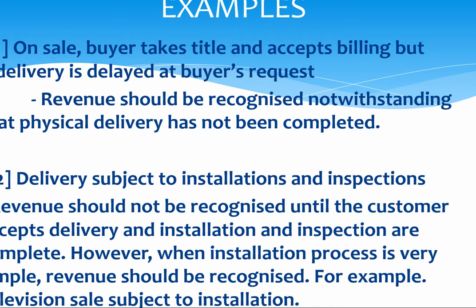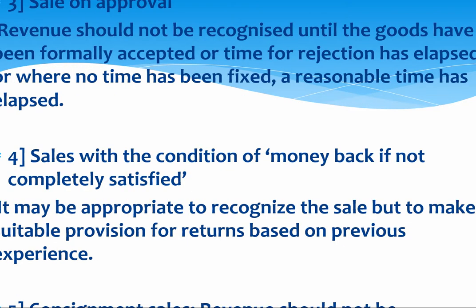Delivery subject to installation and inspection. Here a condition is specified that delivery is subject to installation and inspection. This might be the case for electronic equipment like an AC, television or refrigerator. Until the installation and inspection is done, revenue will not be recognized. Sale on approval. Revenue will not be recognized until the goods have been formally accepted. Only once there is approval will the sale be recognized.